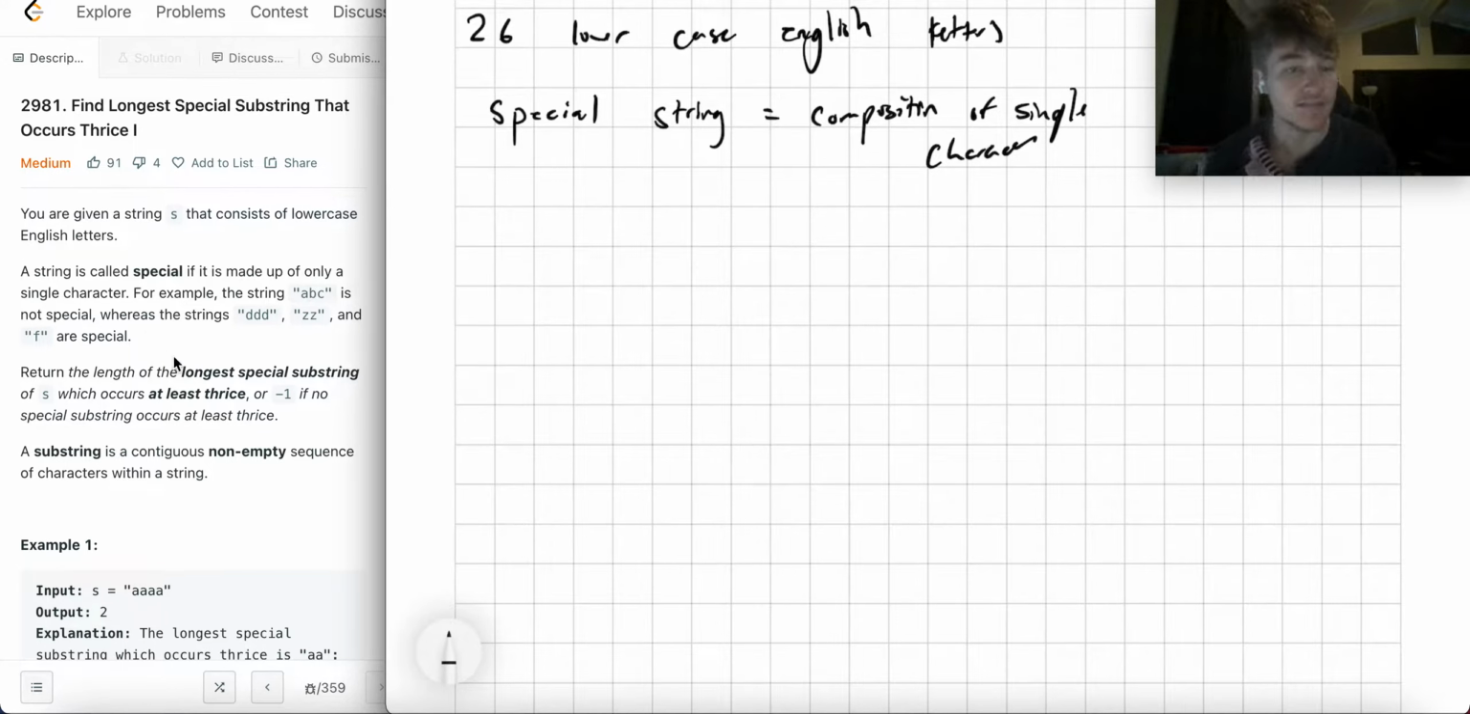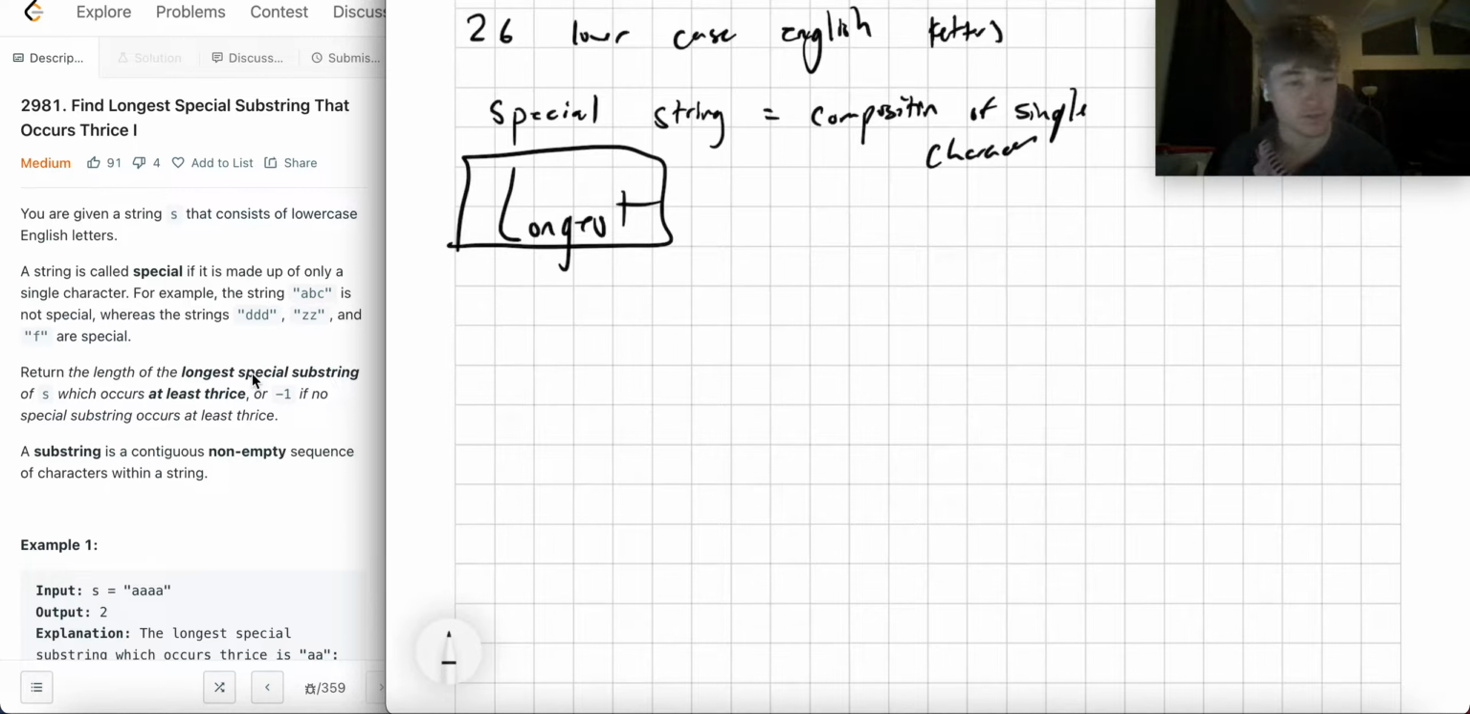All right, return the length of the longest special substring of S, which occurs at least thrice. Now, this might be unfair if you're not familiar enough with English, because thrice is probably in the dictionary, but it's like once, twice, thrice. It happens once, it happens twice, it happens 3 times, you say that's thrice. So we want to return the length of the longest special substring of S which occurs at least 3 times, or -1 if no special substring occurs at least 3 times.